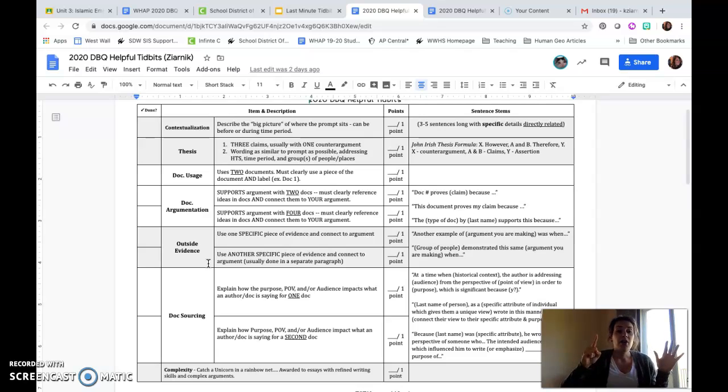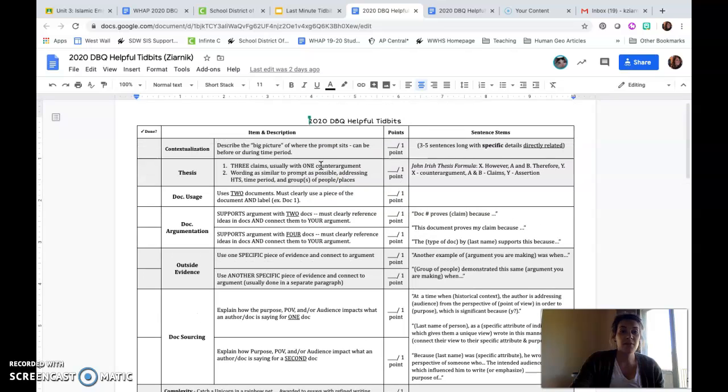And then I could add in that second body paragraph with 2 more documents, for a total of supporting my argument with 4 documents for a third point there. I also could be adding in another piece of specific evidence that connects to my argument, an outside piece, as well as another point of view, for potentially 8 to 9 points, depending on how well you do this. Now, again, my suggestion is get to that third body paragraph. Don't think I'm telling you not to do that, but also learn how to play the game, okay?